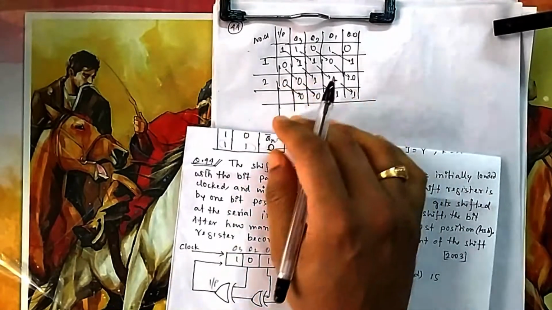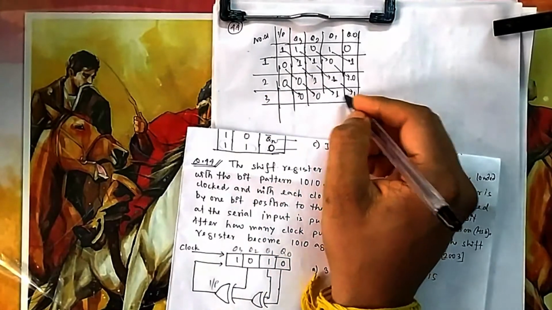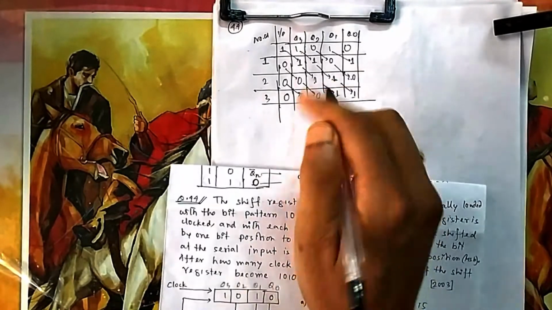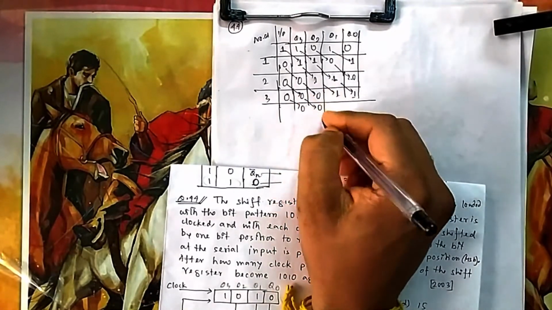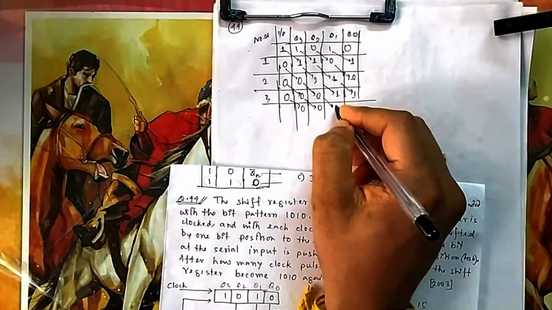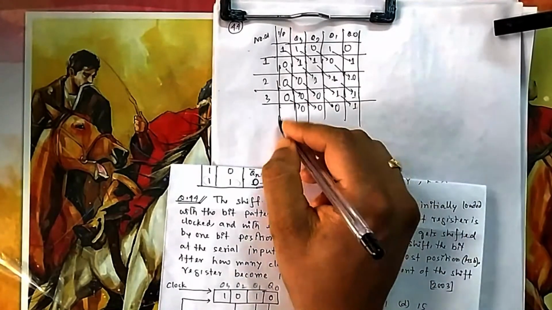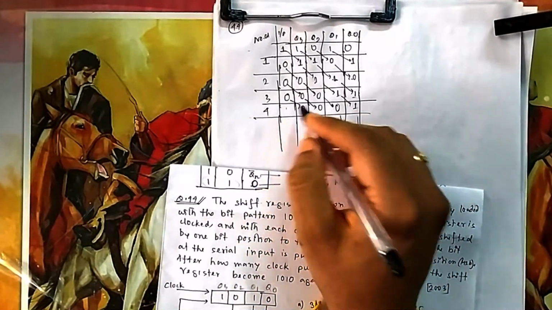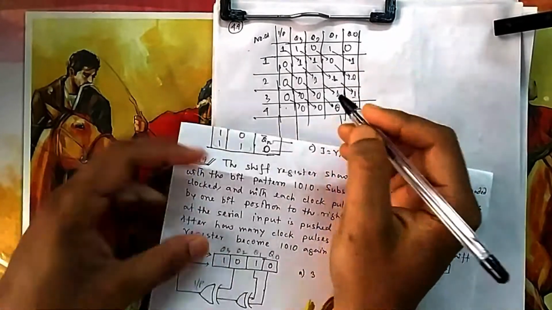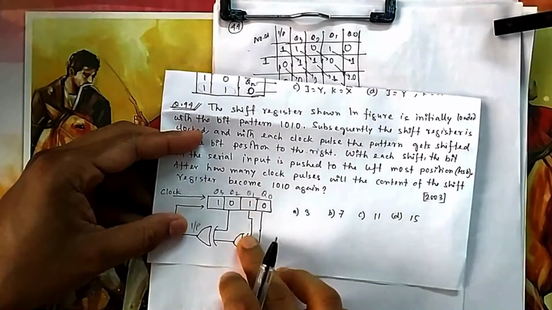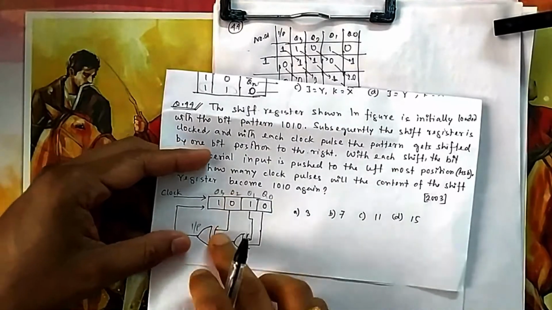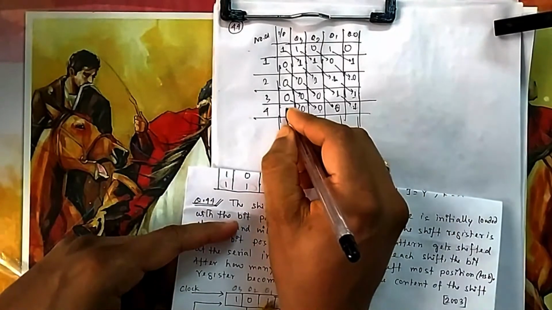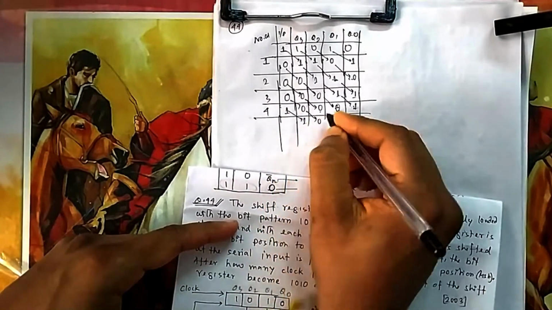You don't need to write it here, you can know it is 3. So now 1 1 XOR means 0, 0 will be XOR with 0, that means again 0. So it will be 0 0 0. Next, what will you input here? 0 1 XOR means 1, this one I am taking, Q1 Q0 XOR, and then that XOR with Q2. So 0 1 XOR is 1, 1 XOR with 0 also gives me 1. So this is 1. So next will be 1 0 0 0.